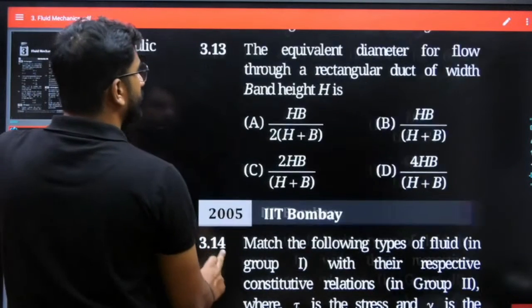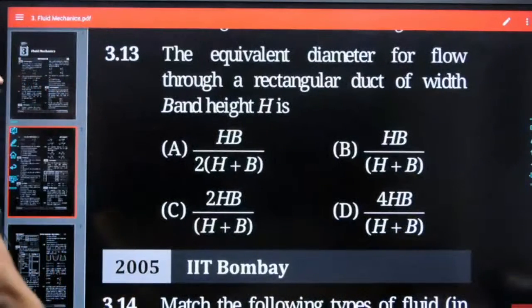So I hope this is visible. Equivalent diameter for flow through a rectangular duct. क्या होगा? बताओ answers. Clear?